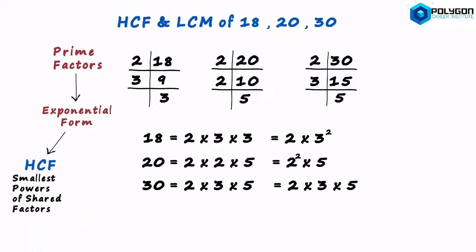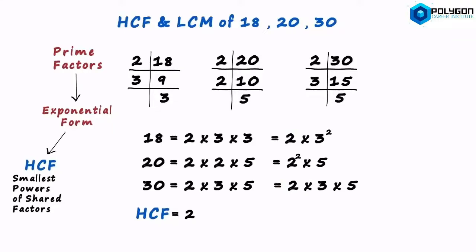To find the HCF, we multiply the smallest powers of shared factors. So let's find the HCF first. Shared factors are the prime factors that are present in all the numbers. There are 3 factors that we have to consider: 2, 3 and 5. And out of these, 2 is the only factor present in all the numbers. Now let's look at the powers of 2. We have 2 raised to 1, 2 raised to 2 and 2 raised to 1 again. The smallest power is 2 raised to 1. So our HCF will be 2.